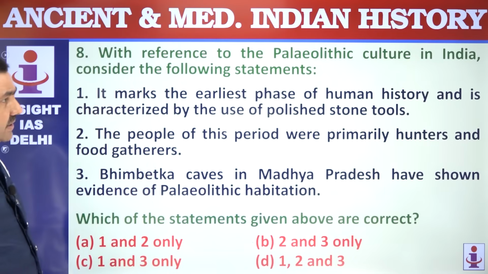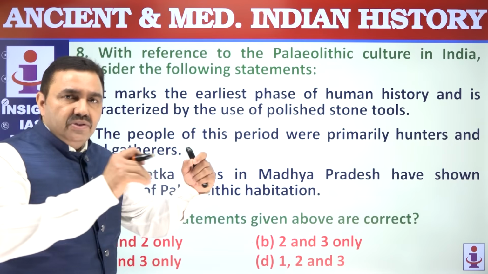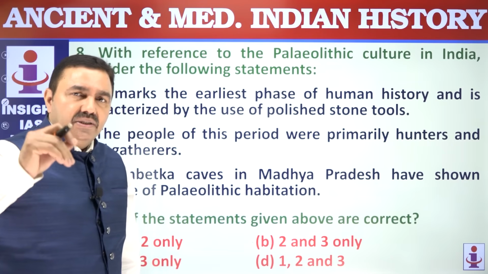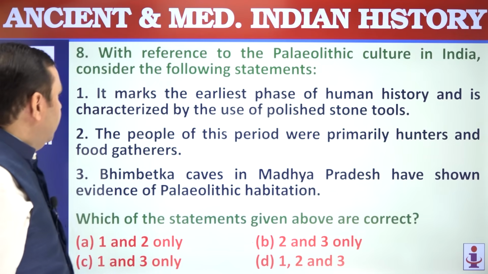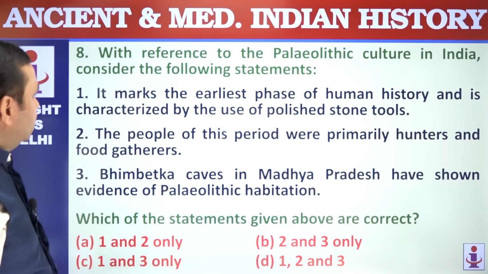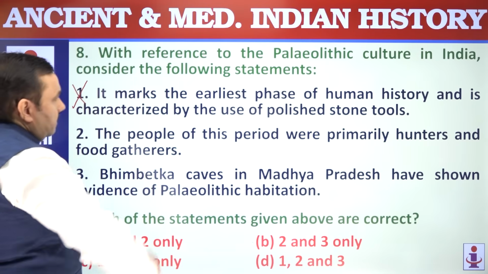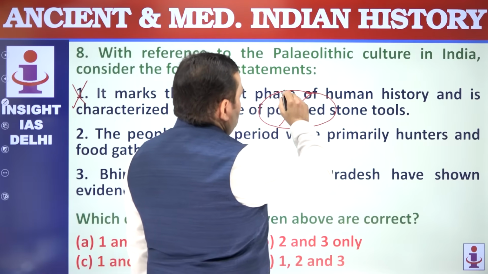With reference to Paleolithic cultures in India, consider following statements. Paleolithic means the earliest phase of Stone Age. The first phase of Stone Age, when people were surviving on hunting, food gathering, they were having bulky, unrefined tools. It marks the earliest phase of human history, characterized by the use of polished stone tools. Polished tools were not there. Polished tools were the features of Neolithic age, no polished tool here.